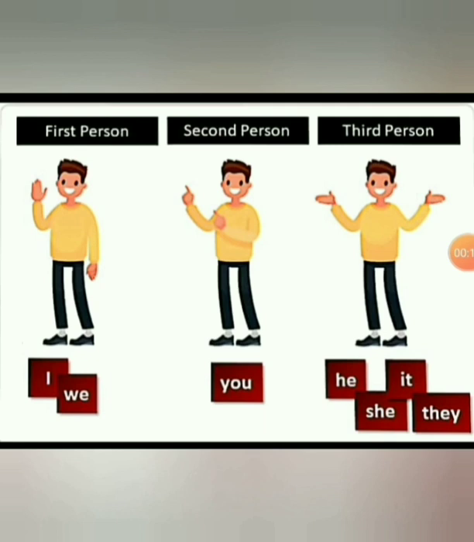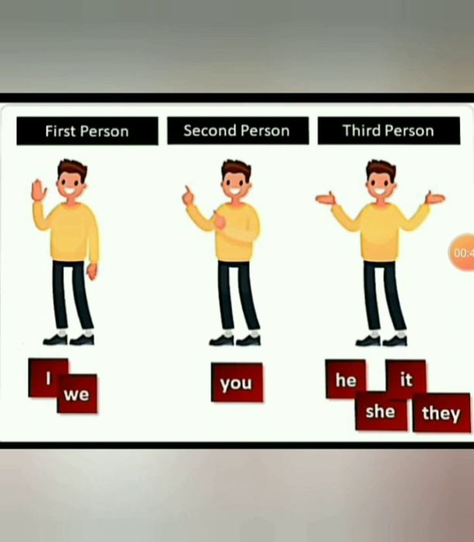So it can be categorized as three, that is first person, second person and third person pronouns. A personal pronoun can be in one of the three persons. Either it can be first person pronoun or else second person pronoun or else third person pronoun. A first person pronoun is the speaker.